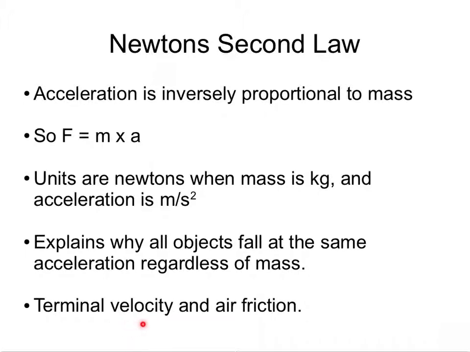The terminal velocity is reached when the air friction, recalling from the previous slide, we said that the faster an object goes in a fluid like air, the bigger the air friction is. So eventually the object goes fast enough such that the air friction exactly offsets the weight of the object. And now we're back to an equilibrium situation where the velocity of the object is going to be constant. At that point, it's called terminal velocity.